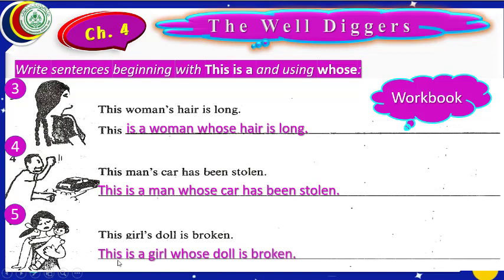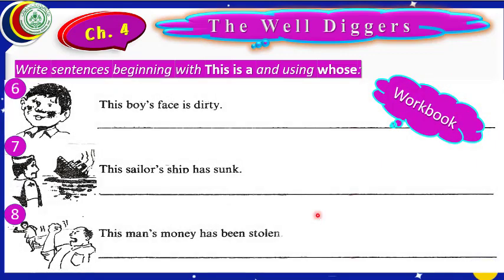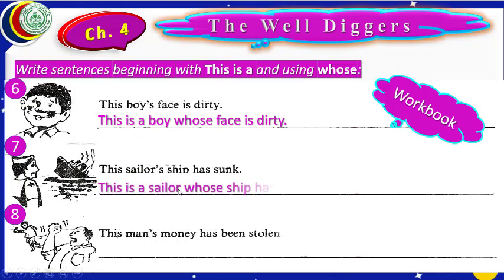Look, we were told to write in the beginning "This is a", we have written. Then we were told to use "whose", we have used it. Let us move to the next part. First of all, we shall write "This is a" according to the instructions. This is a boy whose face is dirty. We have used "whose", we have used "This is a". Next answer will be: this is a sailor whose ship has been sunk.